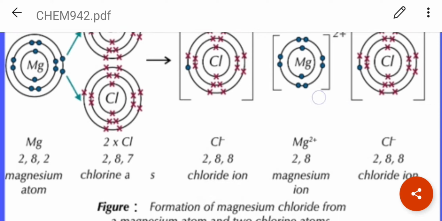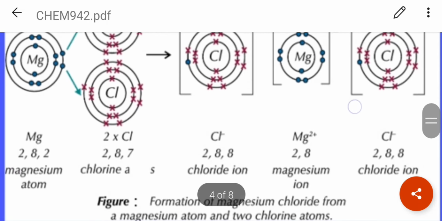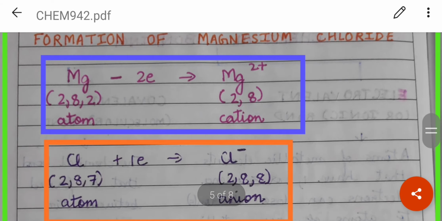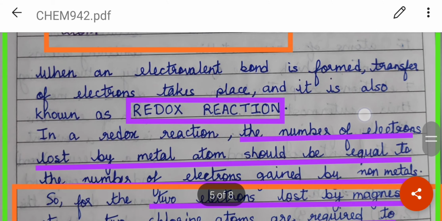So one magnesium ion and two chloride ions are formed, and they join together to form the molecule of magnesium chloride. You can see here, magnesium forms magnesium ion, chlorine forms chloride anion.